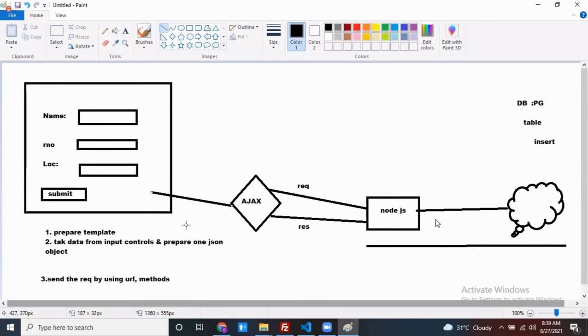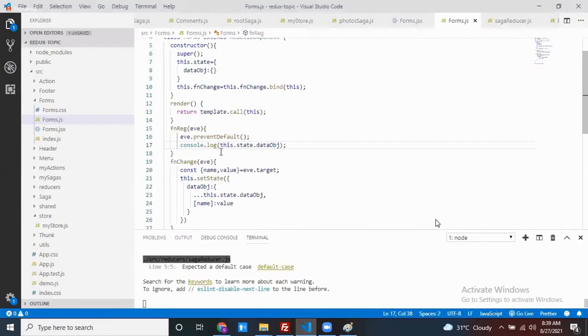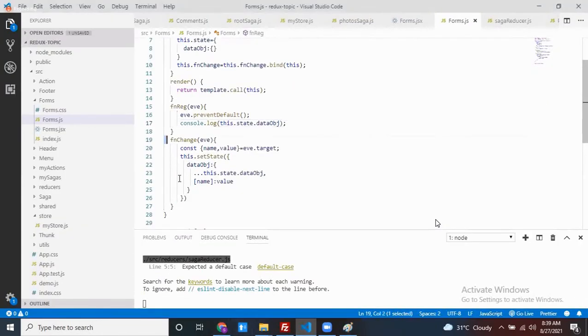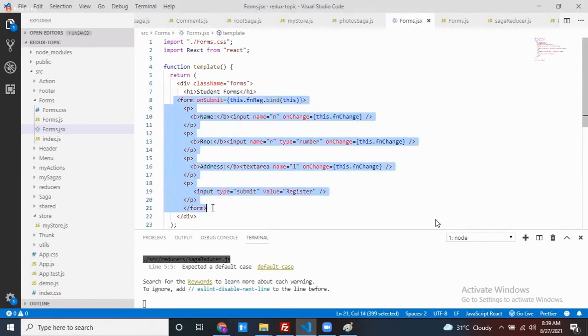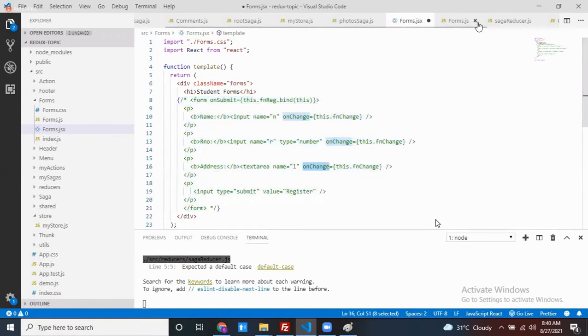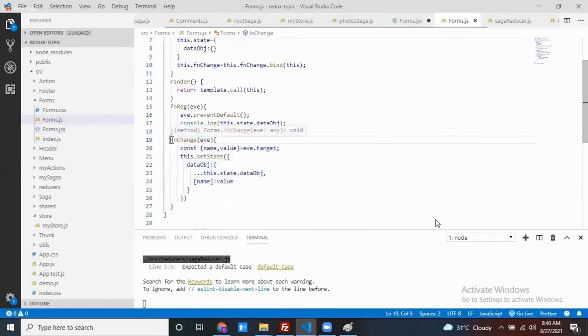Now, where exactly are we using Redux forms? That is the next question. Redux forms have not yet started. Where exactly are we going to use Redux forms? Up to here, see this. Taking the data, I take care. Prepare the template. I only prepared it, right? Who prepared this one? I only prepared it. I don't want you to prepare it from our side. Next, taking the data. How do you take the data from the input controls? By using onChange. That one also I only did, right? That one also I only did. Don't do it from your end.